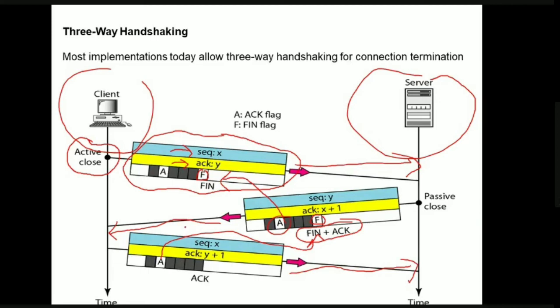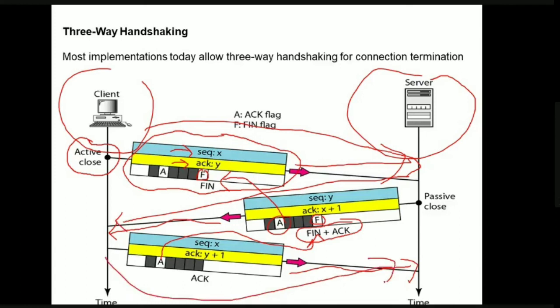Just as we used three-way handshaking for connection establishment, in the same way we use three-way handshaking for connection release also. The client sends the request, the server accepts and acknowledges and sends its own request, and again the client acknowledges. So this is the three-way handshake of connection termination, with termination at both sides. After that, there will be no data transfer from here onwards.